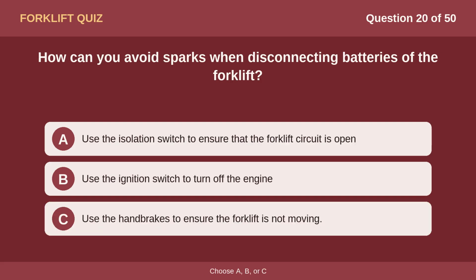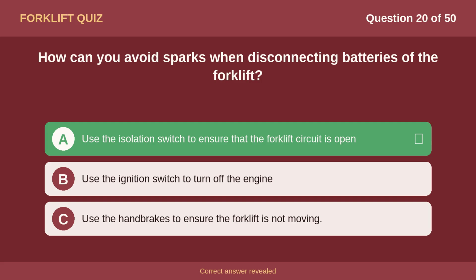Question 20. How can you avoid sparks when disconnecting batteries of the forklift? Option A. Use the isolation switch to ensure that the forklift circuit is open. Option B. Use the ignition switch to turn off the engine. Option C. Use the handbrakes to ensure the forklift is not moving. The correct answer is option A. Use the isolation switch to ensure that the forklift circuit is open.